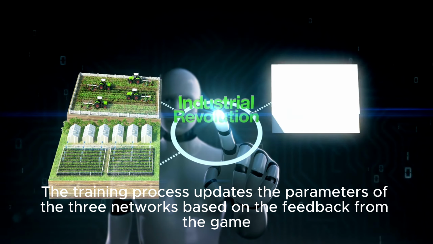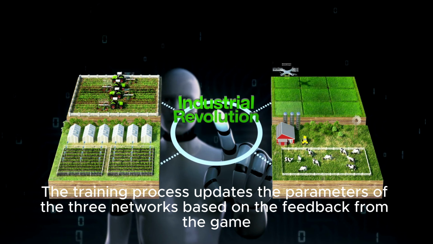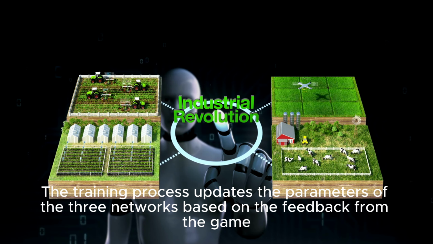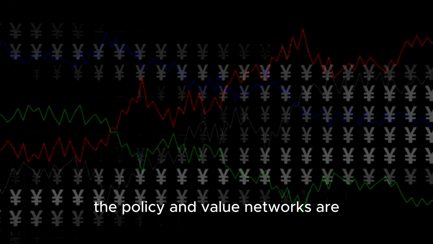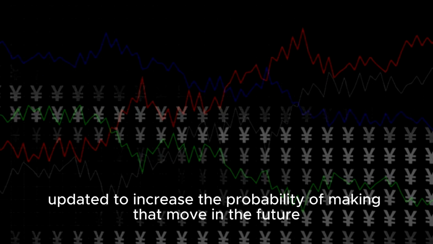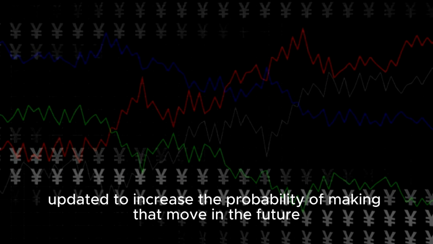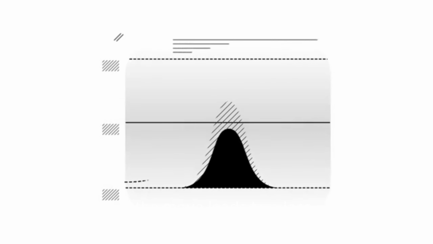The training process updates the parameters of the 3 networks based on the feedback from the game. If the move leads to a win, policy and value networks are updated to increase the probability of making that move in the future. If the move leads to a loss, the networks are updated to decrease the probability of making that move in the future.